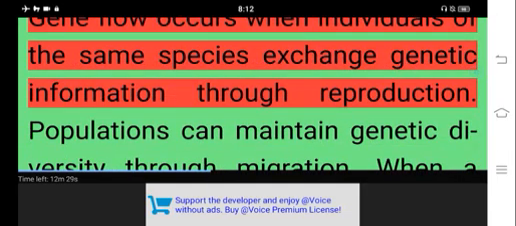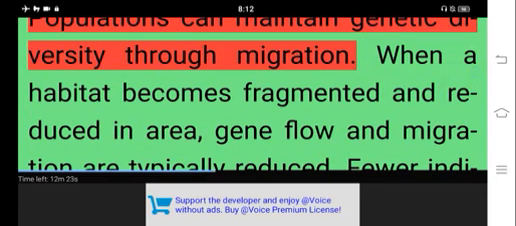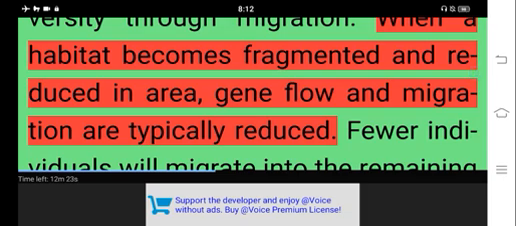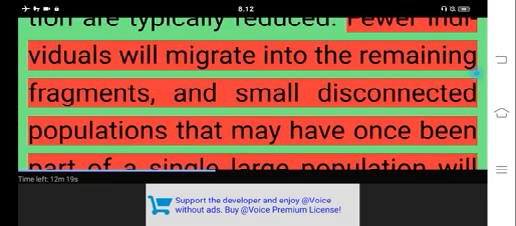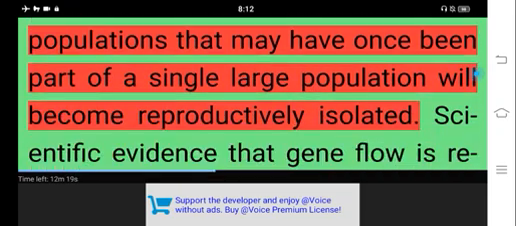Gene flow occurs when individuals of the same species exchange genetic information through reproduction. Populations can maintain genetic diversity through migration. When a habitat becomes fragmented and reduced in area, gene flow and migration are typically reduced. Fewer individuals will migrate into the remaining fragments, and small disconnected populations that may have once been part of a single large population will become reproductively isolated.